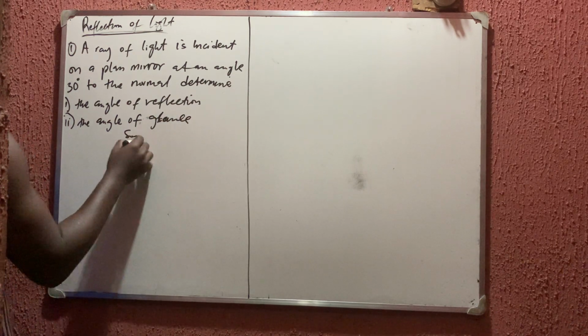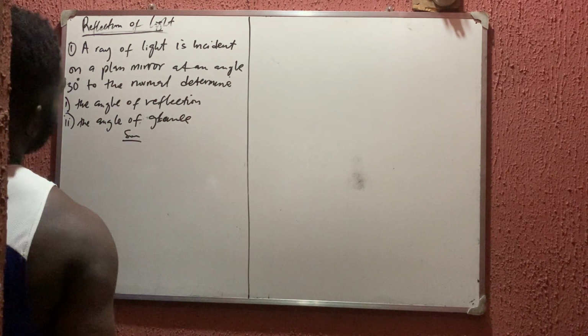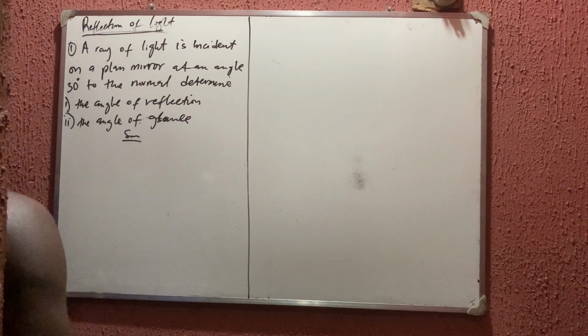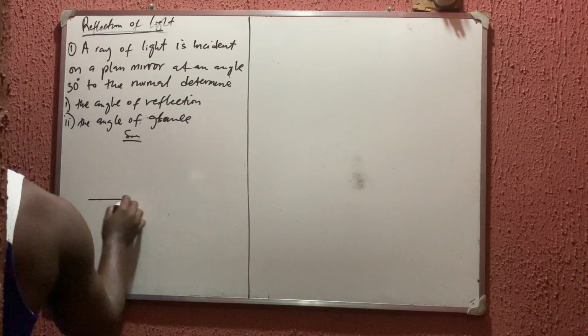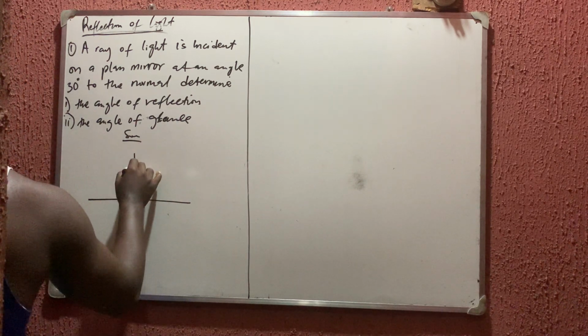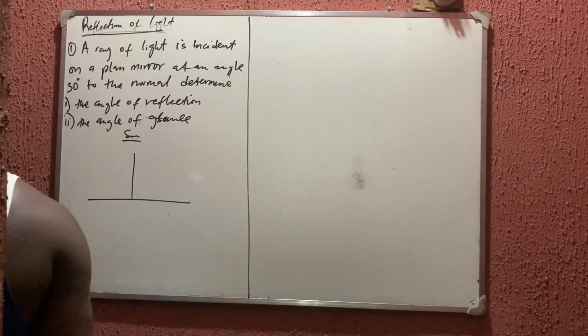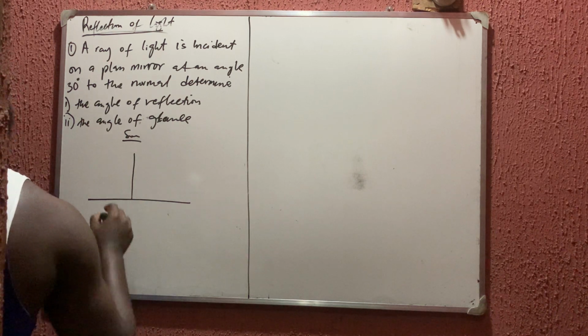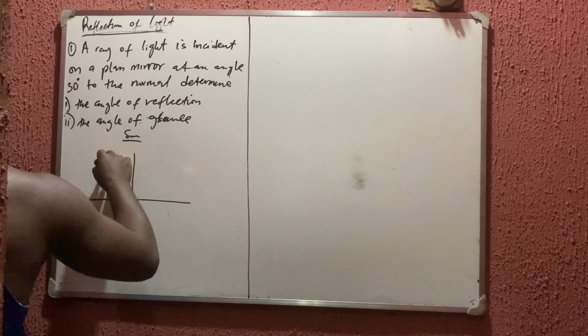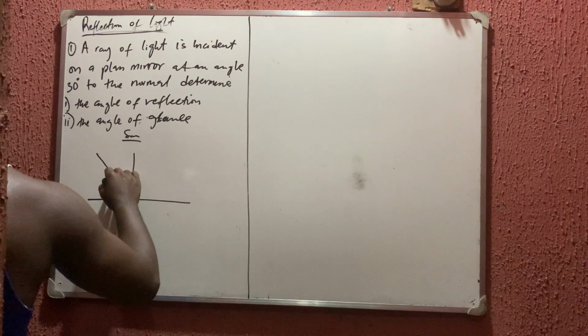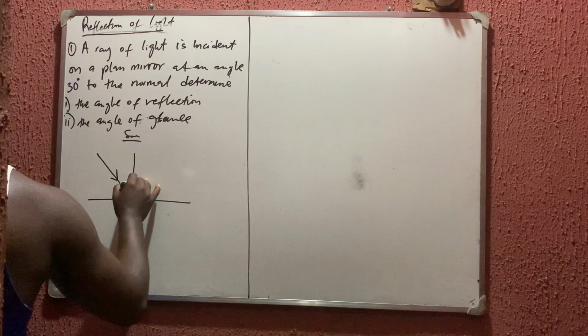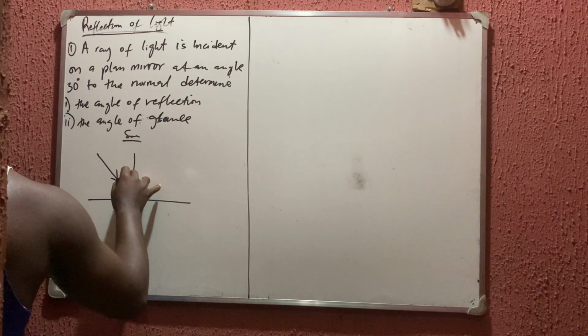Solution. Even if you decide not to draw it, you will still get your answer, but let's draw it for me to explain. This is my normal. A ray of light is incident on a plane mirror at an angle of 30 degrees to the normal. So this is the incident ray coming in, and the angle it makes with the normal is 30 degrees.